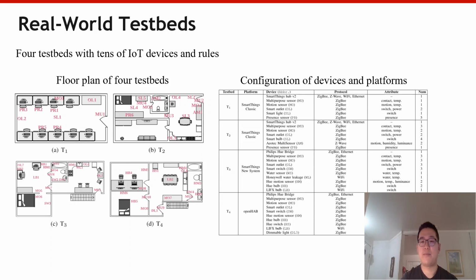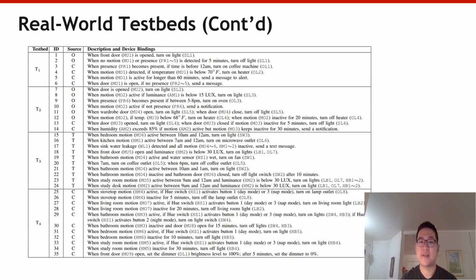To evaluate the performance of PFirewall, we set up 4 real-world testbeds, including 1 office and 3 apartments. In each testbed, 1 platform and tens of devices are deployed. Besides, several automation rules are installed in each testbed to control the devices based on the demand of the testbed members.